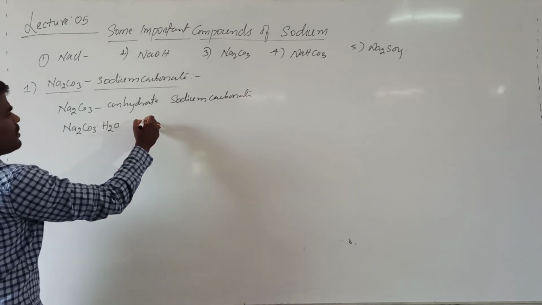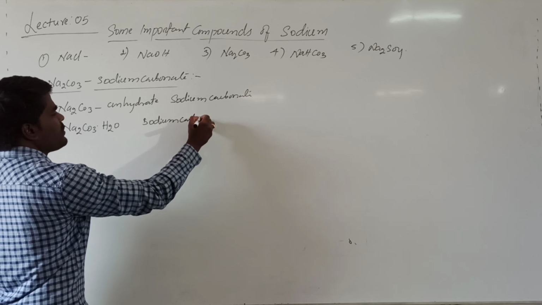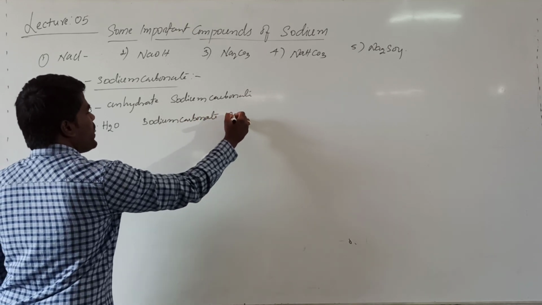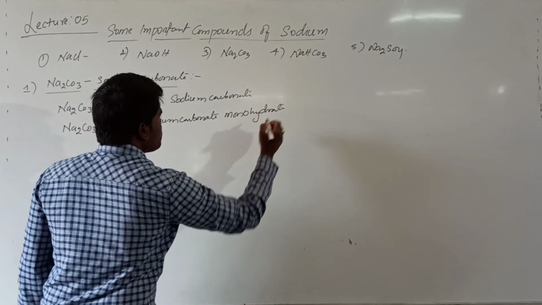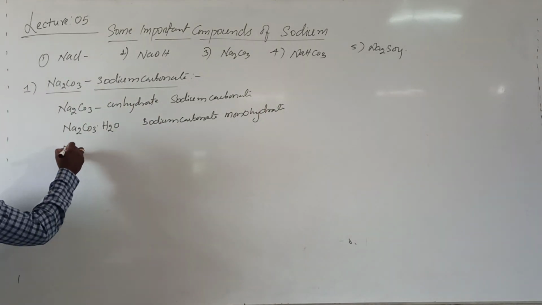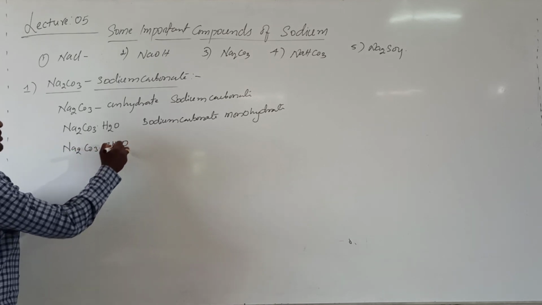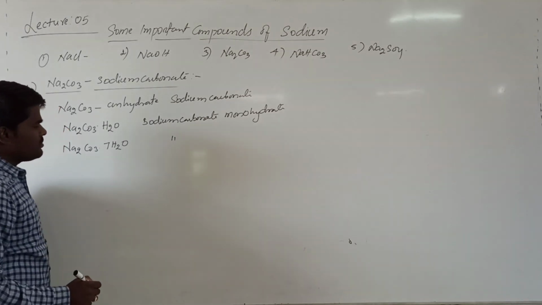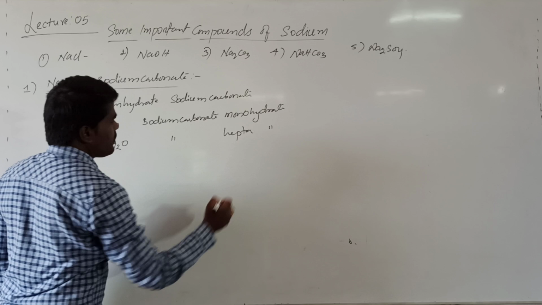This is called sodium carbonate monohydrate. It may also exist in another hydrated form, that is Na2CO3 7H2O. This is called sodium carbonate heptahydrate.